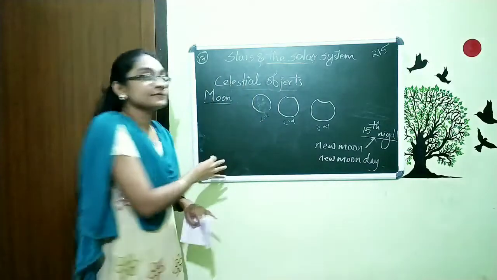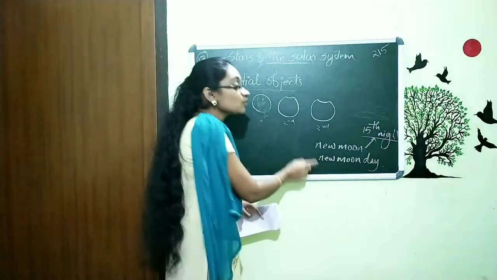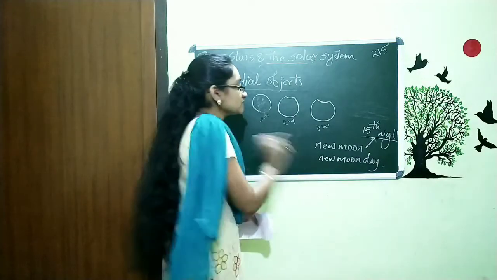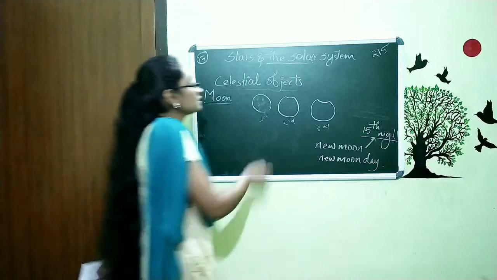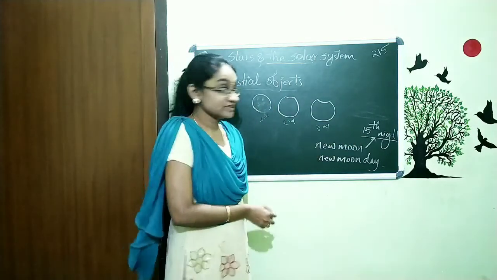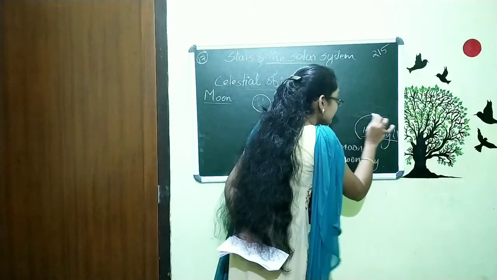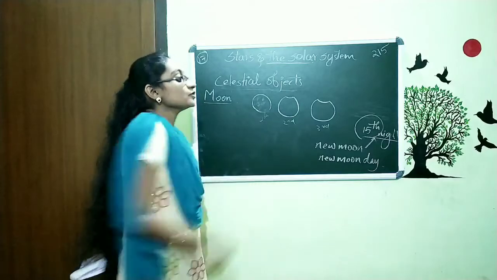So full moon day means we can see the whole disk of the moon, and new moon means there is no moon. So this is about full moon and new moon, and you want to remember the 15th day after full moon is what? New moon. The 15th day. You want to remember that on this 15th day or 15th night, we can see new moon.